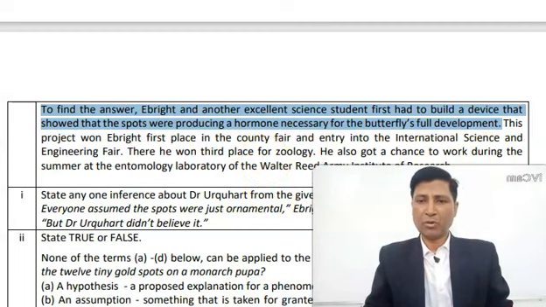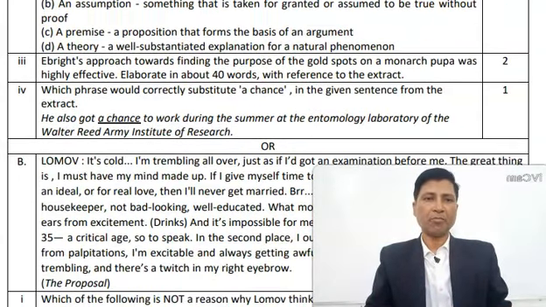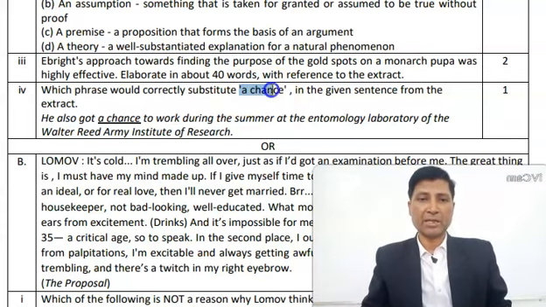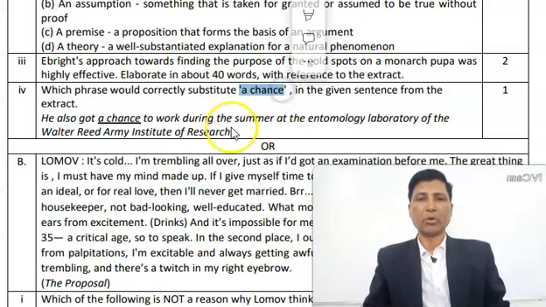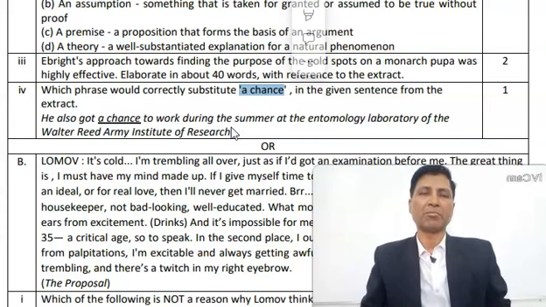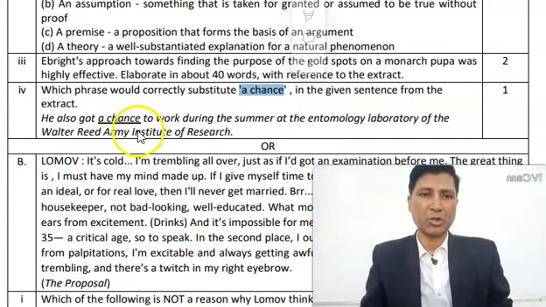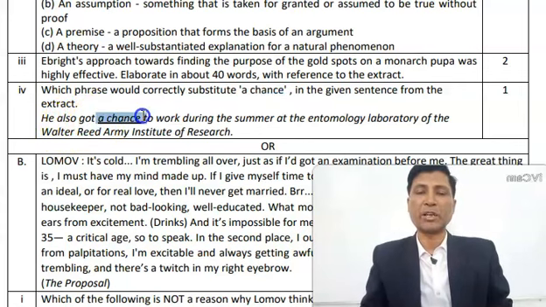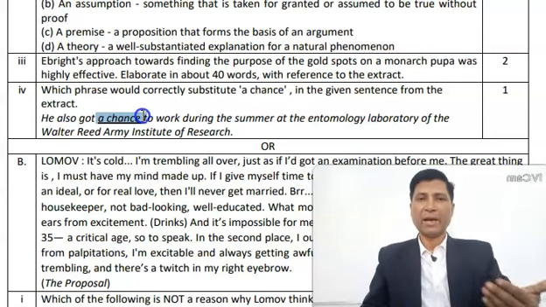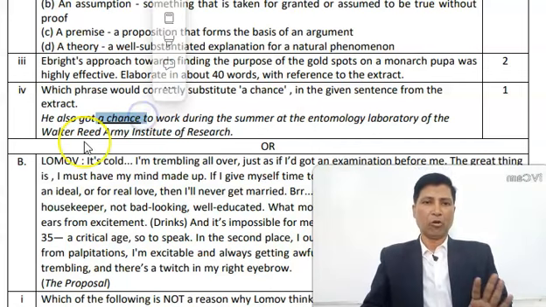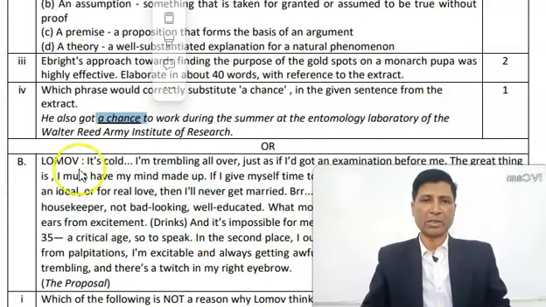Now let us move to the 4th question. Which phrase would correctly substitute a chance? This is a very easy question. When we talk about a chance, we can say an opportunity, we can say a moment, we can say an advantage. So here he also got a chance. That means he also got an opportunity, he also got an advantage, he also got a lucky break, you can say. But you will have to work on your vocabulary as well. Hope you are understanding how to answer these questions.